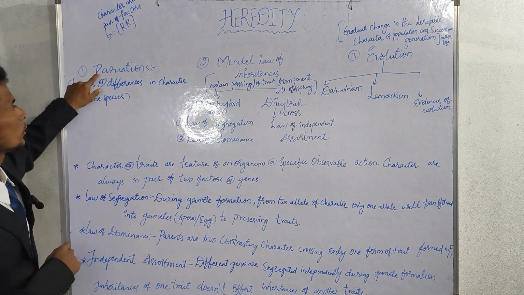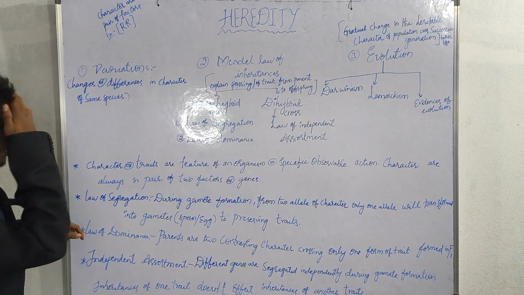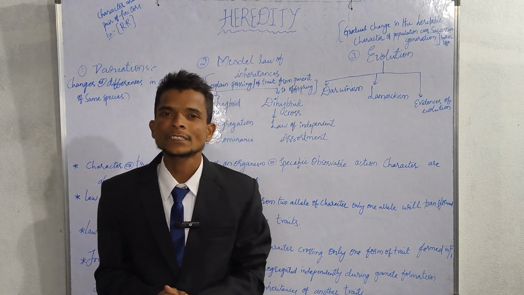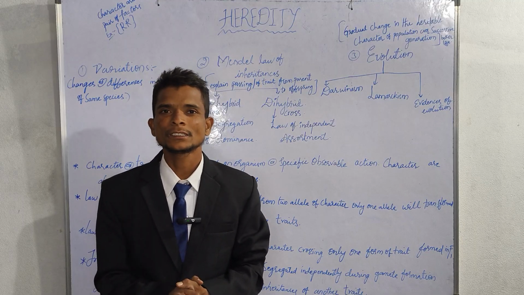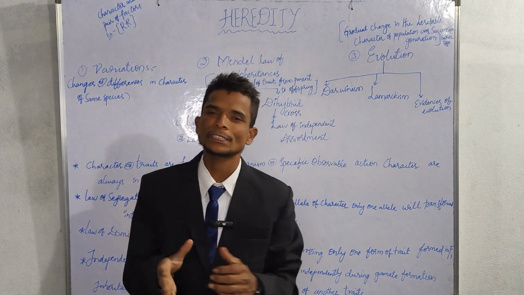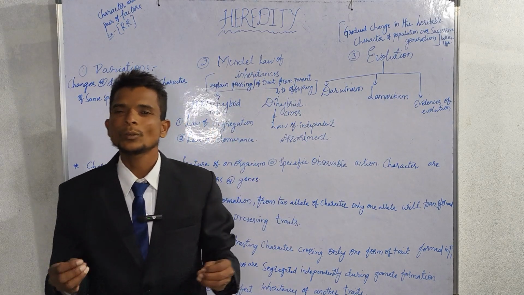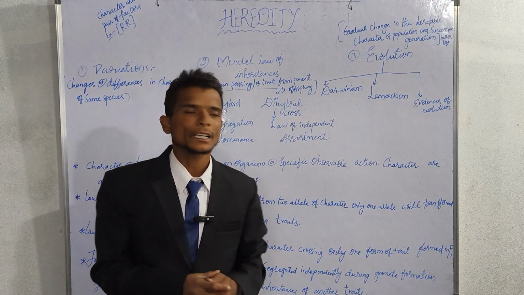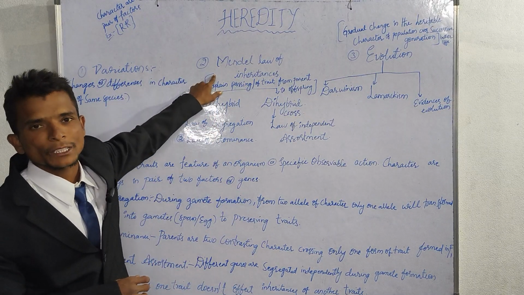And see here, first of all, variations. What does variations mean? The changes or differences in the characteristics of the same species. Changes or differences in the characters of the same species, which are variations, for effective living in the present life. And the second one is Mendel's law of inheritance.